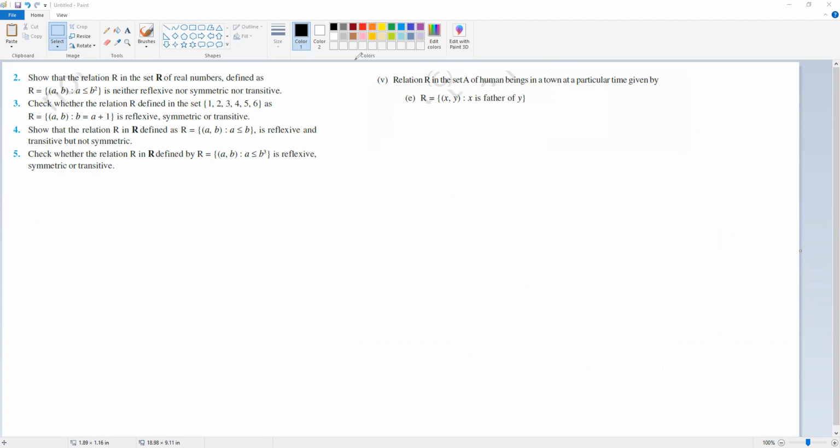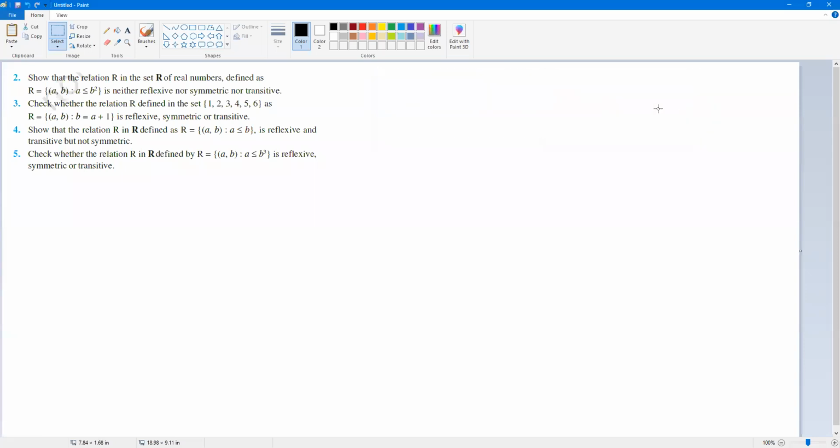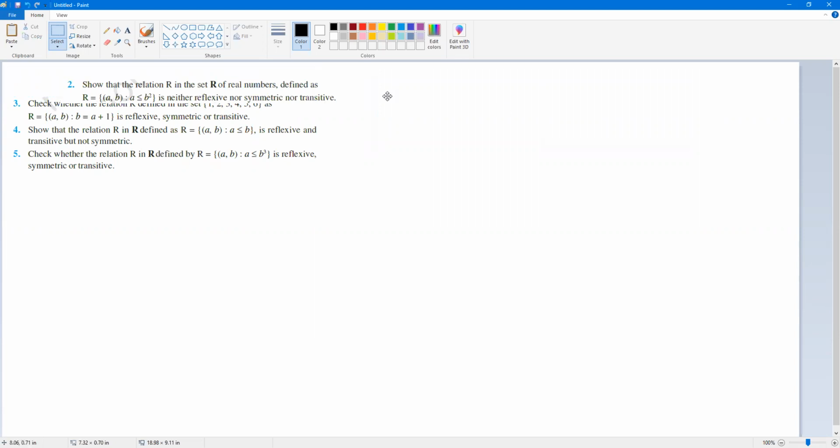Okay, so that is the concept of reflexive, symmetric, and transitive relation. Okay, so now we'll go a little fast because concept तो clear हो गया. Now, question number 2.